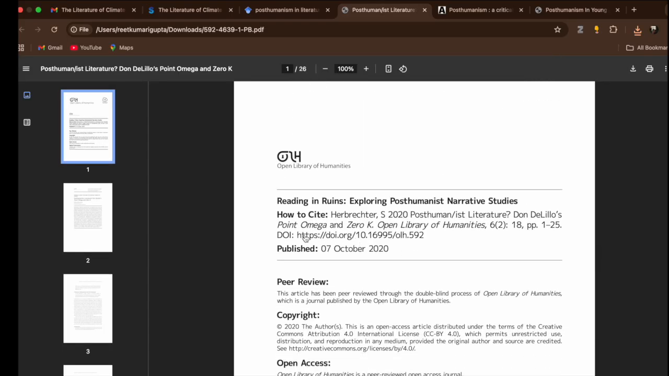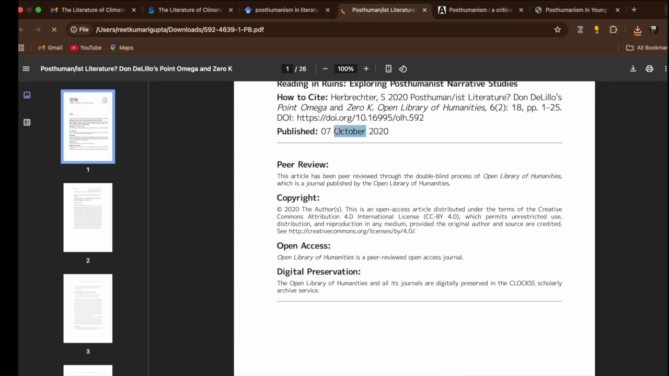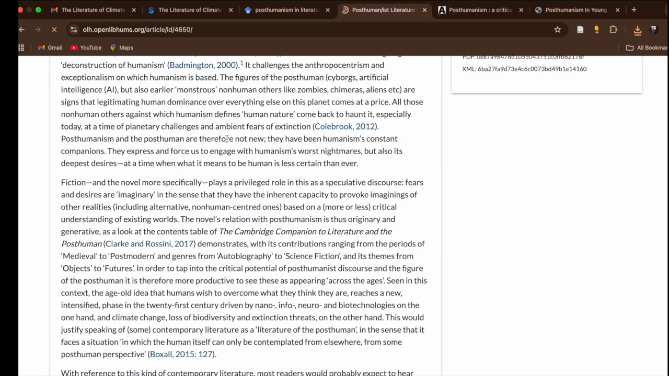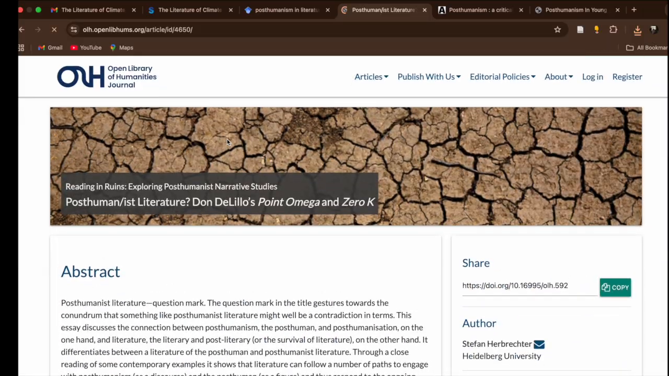Suppose this wasn't available. Let's try it. Oh, not able to open. Open Library of Humanities journal, and there is where you can find the names of these journals. See, these are the two: Don DeLillo's Point Omega and Zero K.